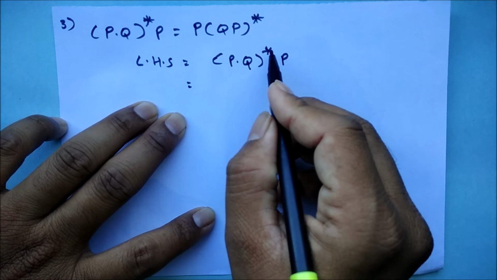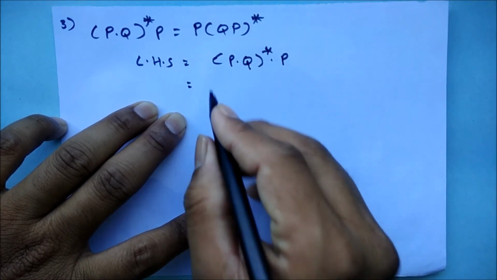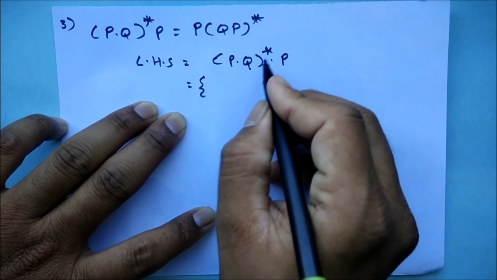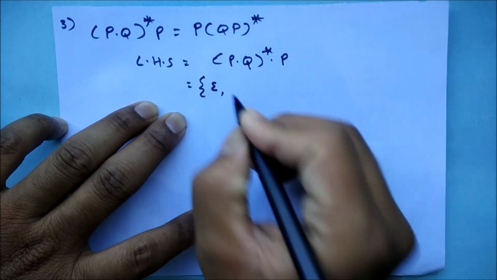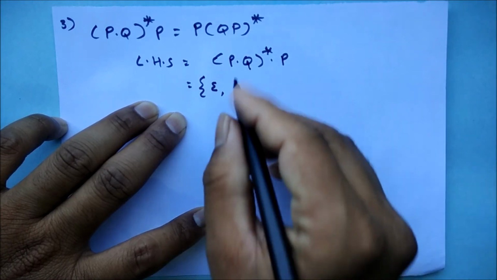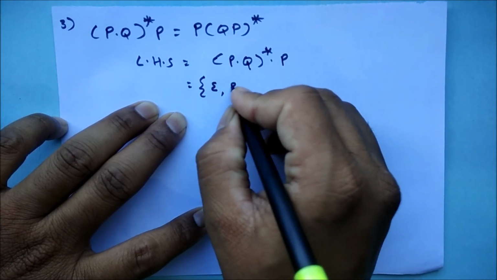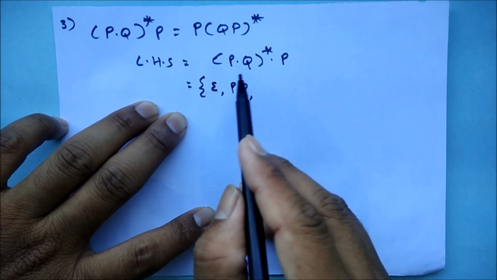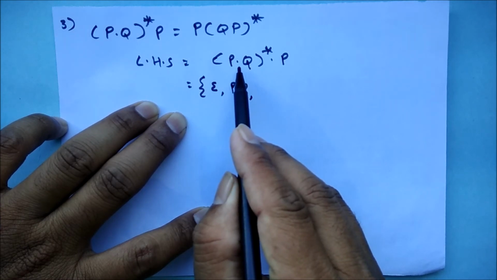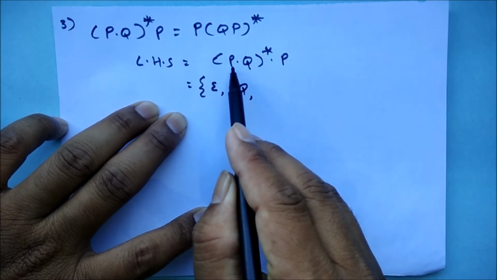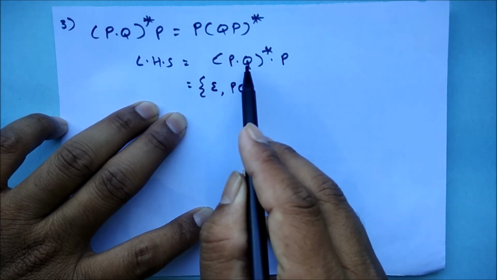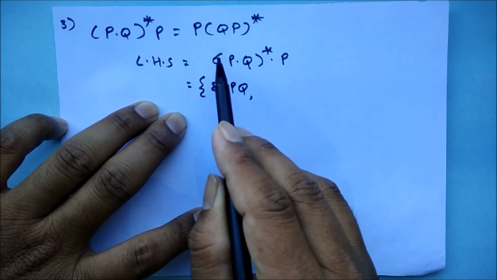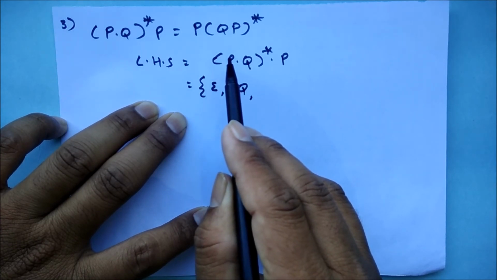So if the value of the star is 0, let's try to elaborate this. If the star's value is 0, it will become epsilon. If the star's value is 1, it will be P dot Q. That's compulsion, my dear friend, it means concatenation, it means P followed by Q. That is, if P comes over there, compulsorily after P, the second symbol followed will be Q only.